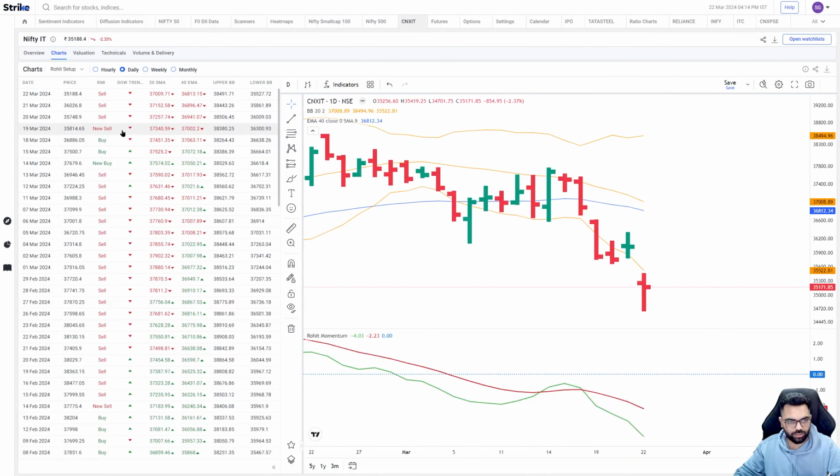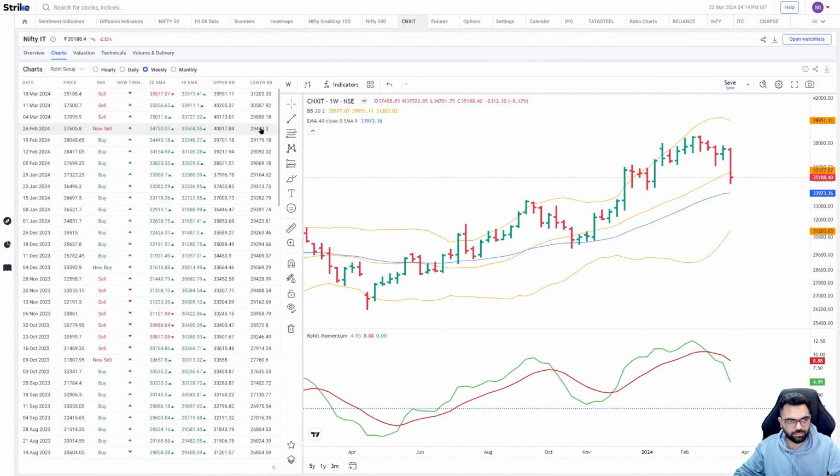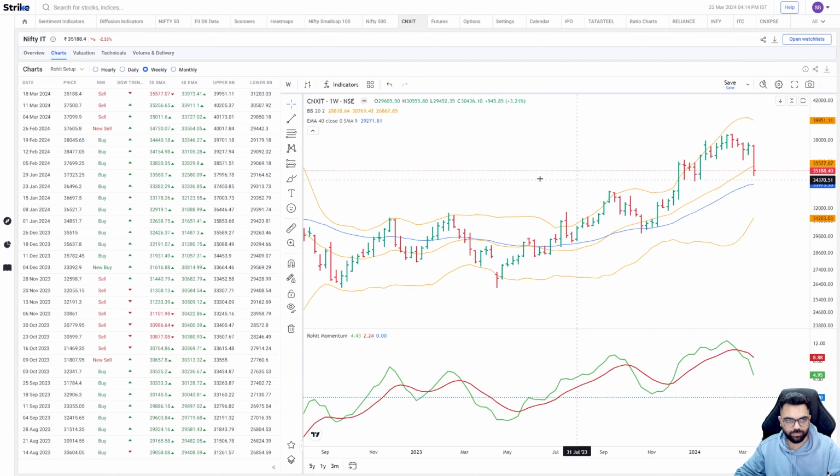So on the daily, all the factors are already bearish, and on the weekly, a few important observations are that the weekly RMI had already given a bearish signal back on the candle that started on 26th of Feb. And if we talk about the current candle, you can see the Dow trend has turned down because it has made a lower low, as well as it has closed below the 20-week average. So on the weekly chart, there is certainly some weakness visible.